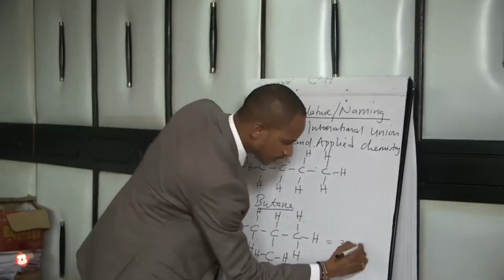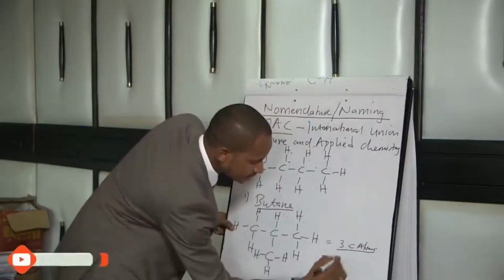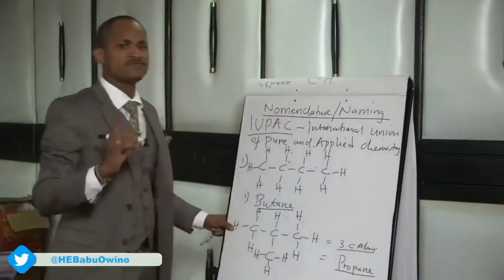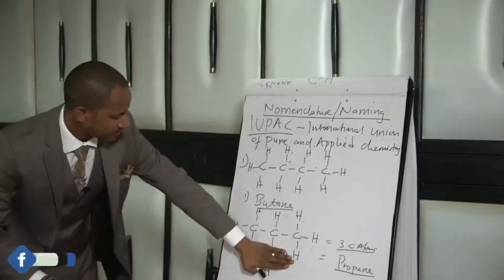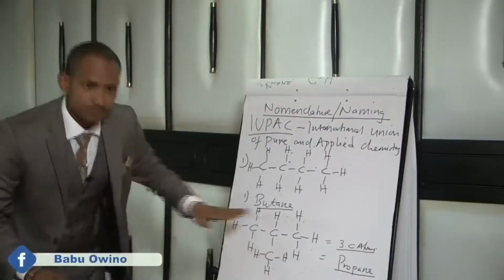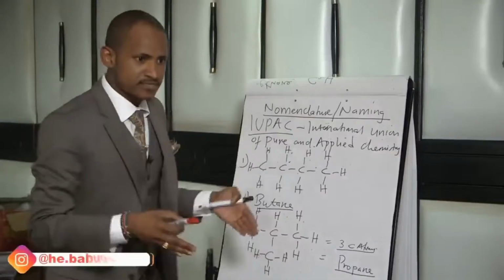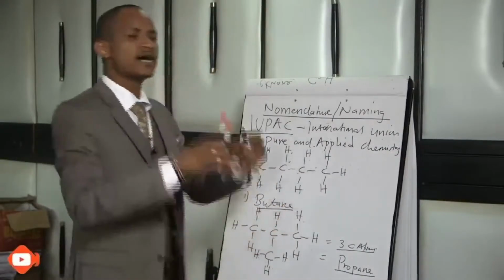And the moment it has 3 carbon atoms, it is propane. But we've not finished naming it. Why? Because we've only named that. That is propane.